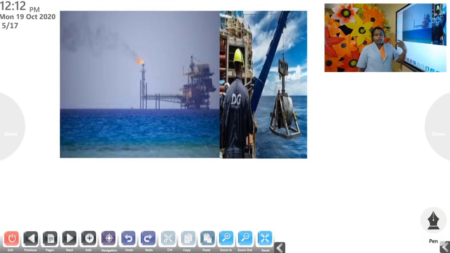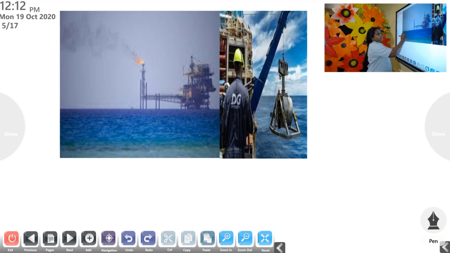Then I told you that we get the minerals from the surface of the earth. We get them from under the sea also. We are collecting minerals from the seabed also. That is, mineral content soil is found on the ocean floor. So here you can see the picture of an ocean.